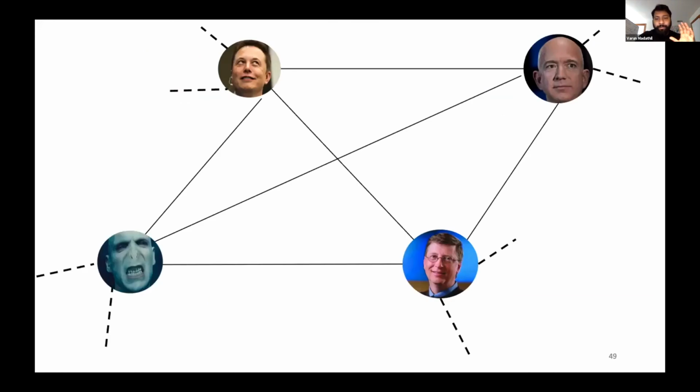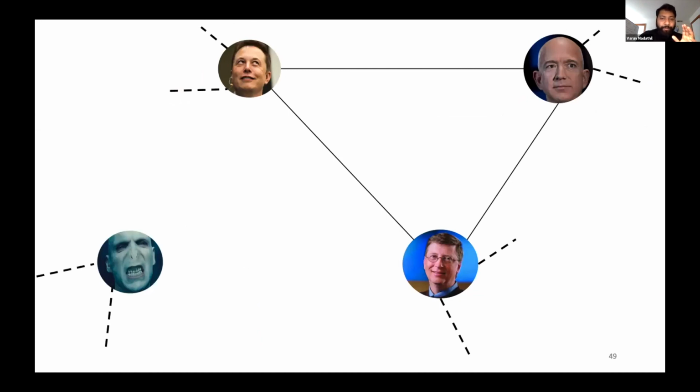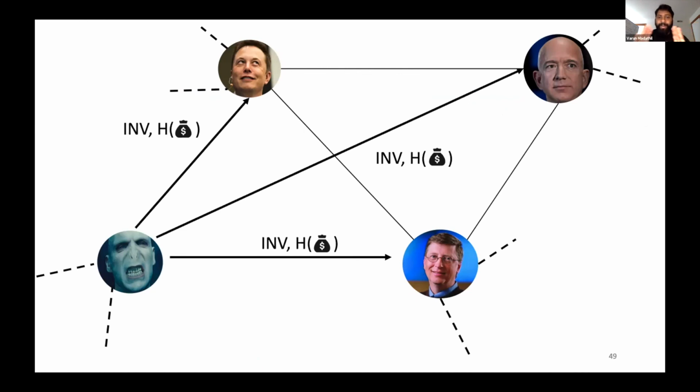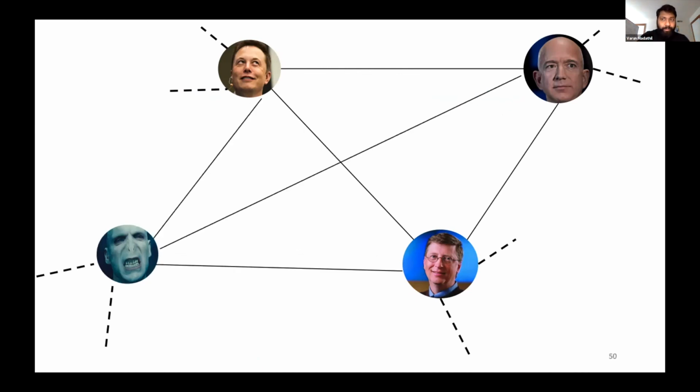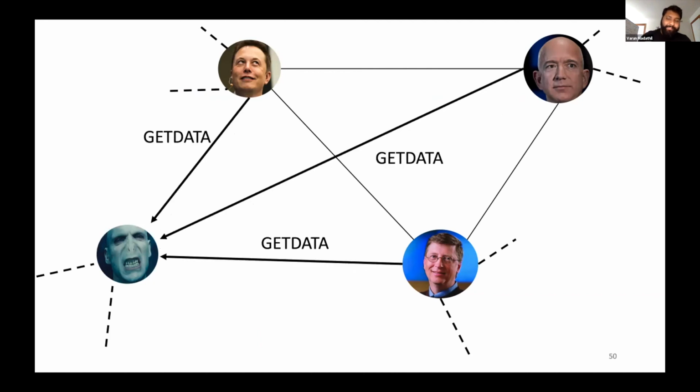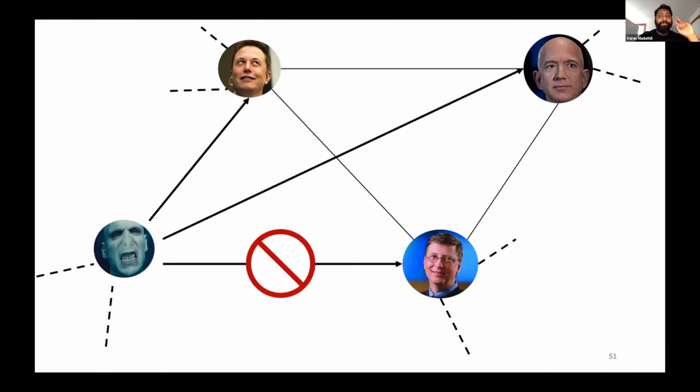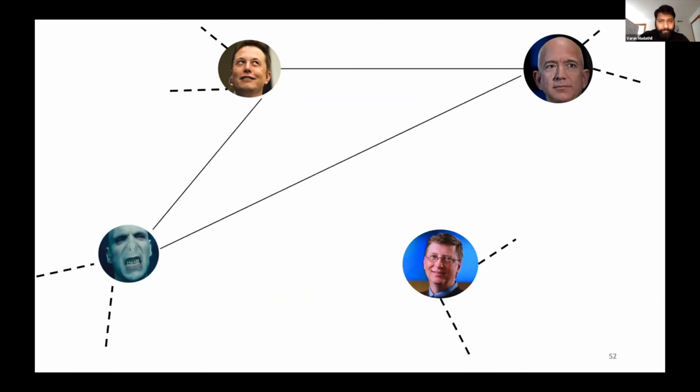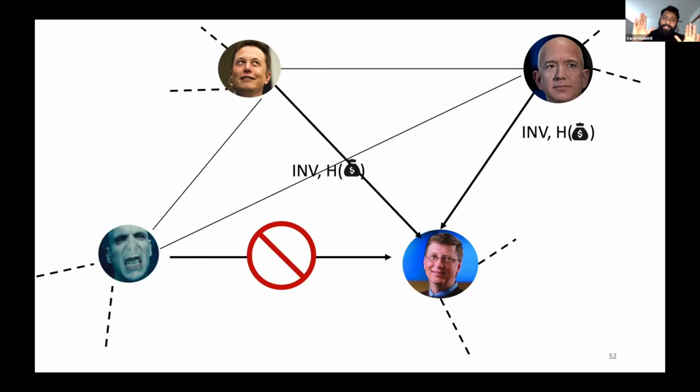Okay, so now to come to the attack, how does the attack actually work? So now we have our adversary. What does the adversary do? The adversary first sends an inventory message for a hash of this transaction to all the parties. The parties respond back with the get data message. And now, because none of them have this new transaction that was created by the adversary, the adversary is going to respond with the transaction only to Musk and Bezos and not Gates. Say Gates was our target here. Now, even if the other parties who have received the transaction try to relay the message to Gates, he is going to say no because he's waiting on the transaction from the adversary.